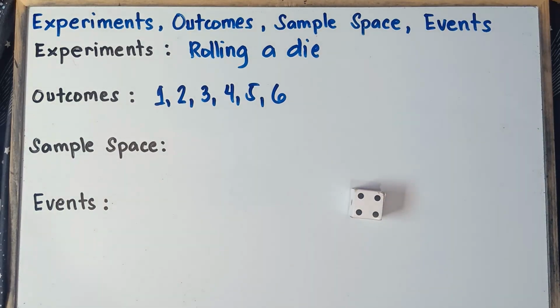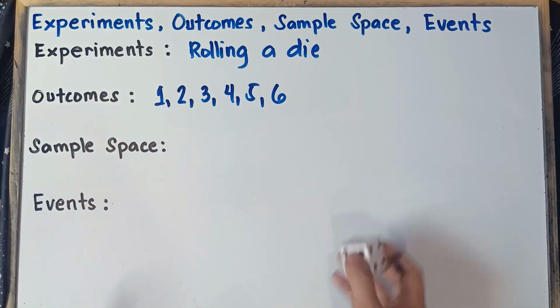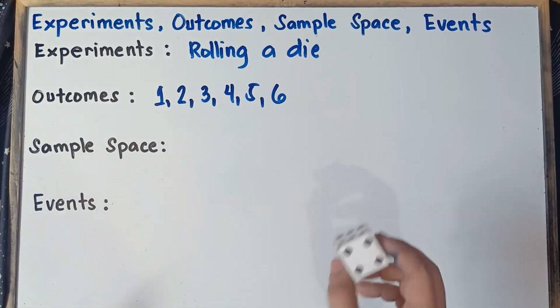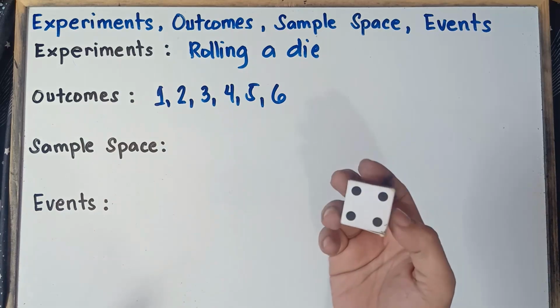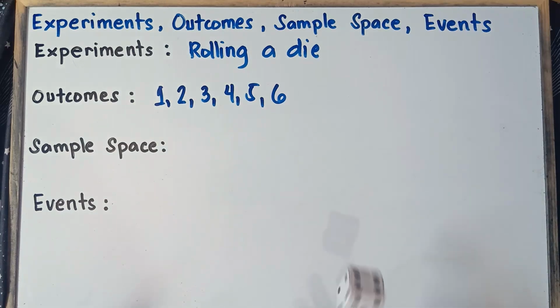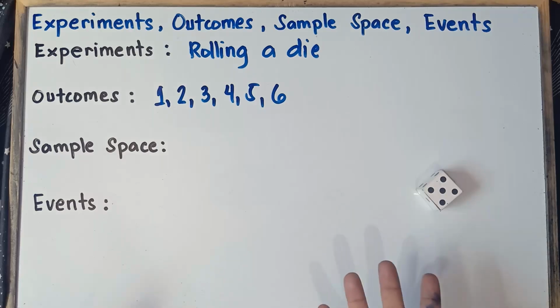I hope it's clear for you, class, with regards to outcomes. When you roll this die, the possible results are what we call outcomes. So we have 4, so 4 is an outcome. Another example, we have 5, therefore 5 is an outcome. Possible results are what we call outcomes.